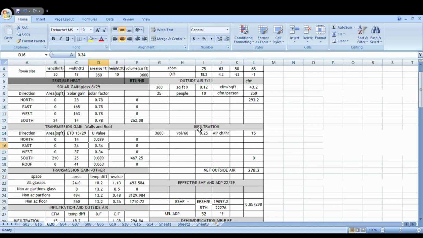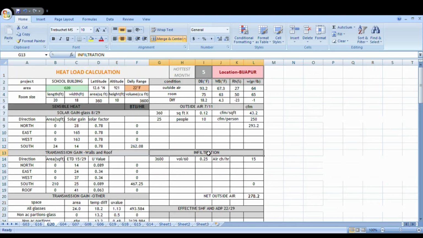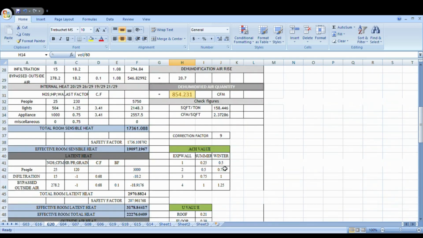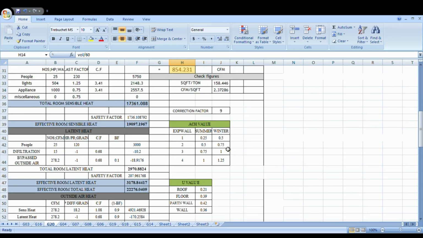Now infiltration. You will get the value automatically, guys. This is 3600 cubic feet, and this is 0.25 exchange per hour. I will show you. Our wall is exposed to sun in only one direction.